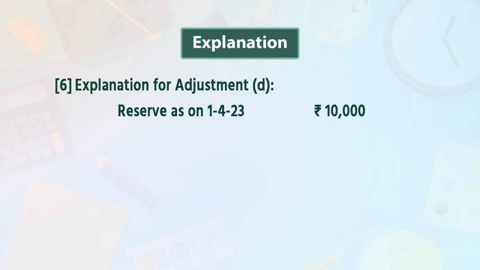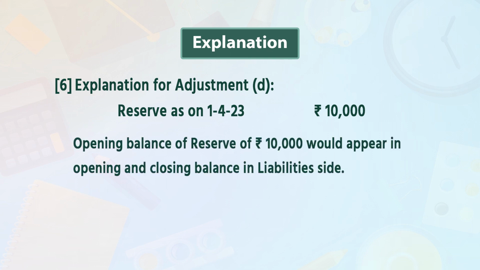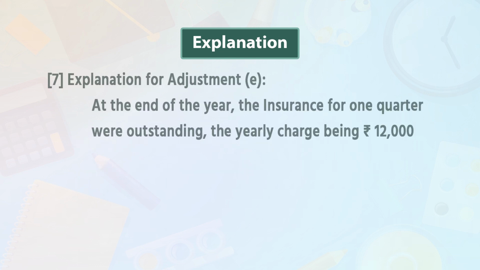Point 6: explanation of adjustment D. Reserves as on 1st April 2023 rupees 10,000. The opening balance of reserve, rupees 10,000, would appear in the opening and closing balance sheet on the liability side. The 7th point: explanation for adjustment E.